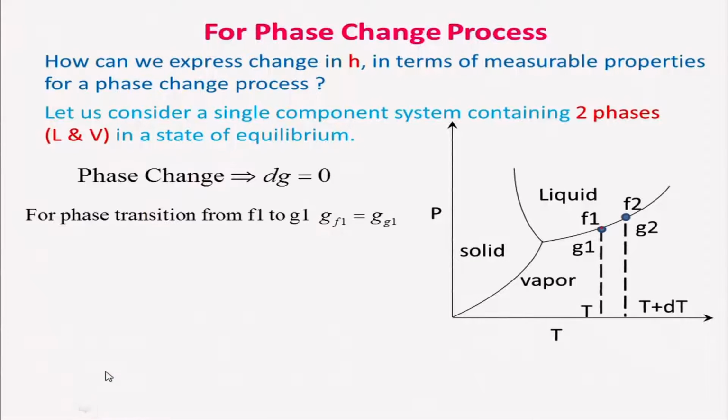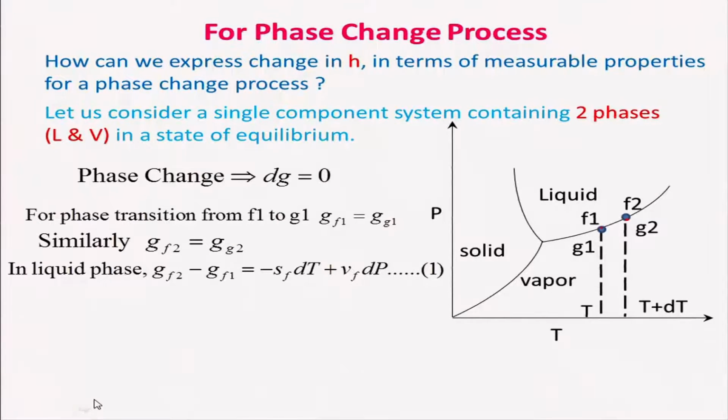So, therefore, we can say phase transition from liquid to gas gives the condition that the Gibbs function at station 1 for the liquid is equal to the Gibbs function for its vapor at station 1. And in a similar way we can write at this another point, that GF2 is equal to GG2.